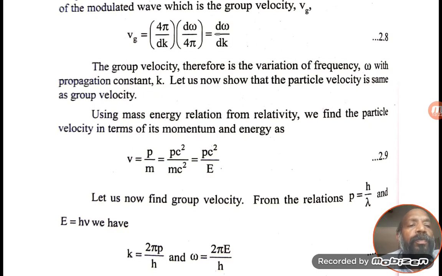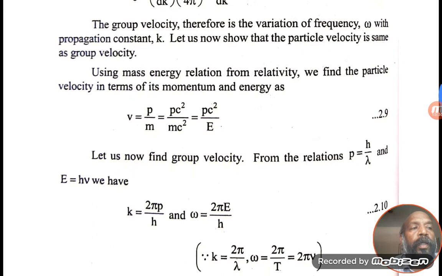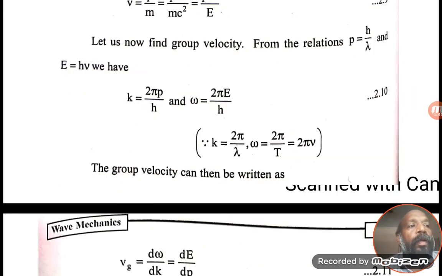So let us now find the group velocity. From the relation p is equal to h by λ, mv is equal, that is the de Broglie wave equation, and E is equal to hν.